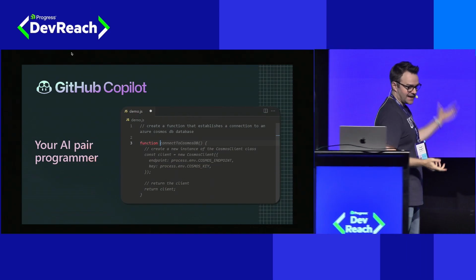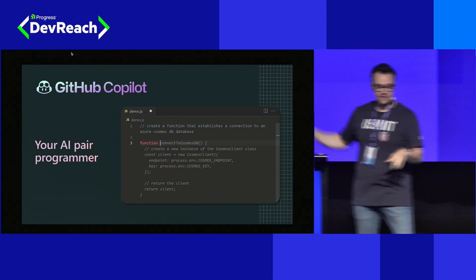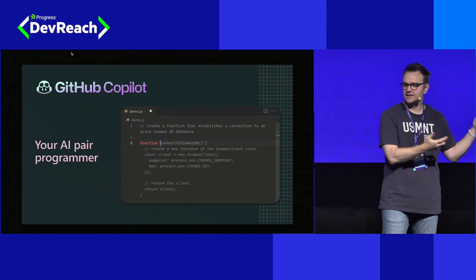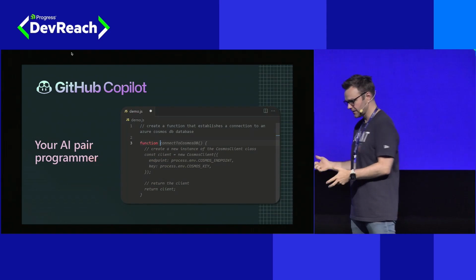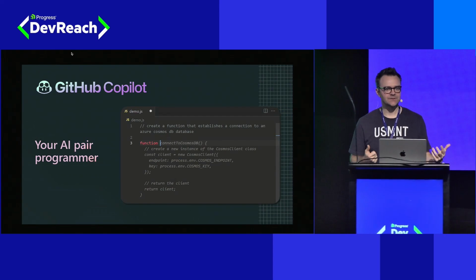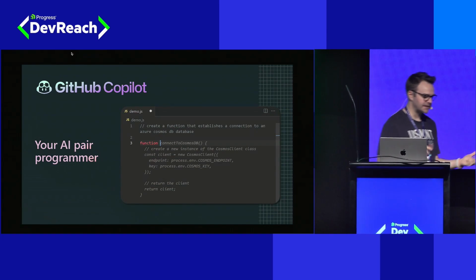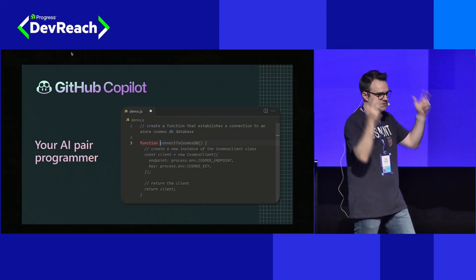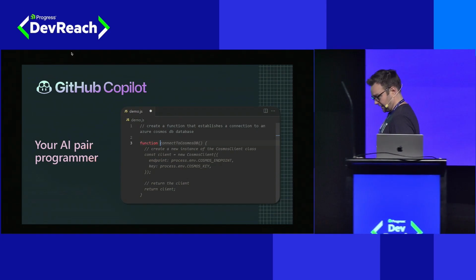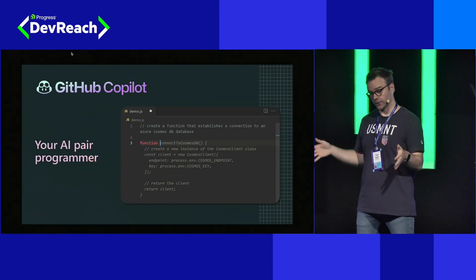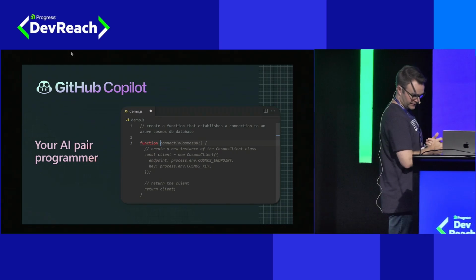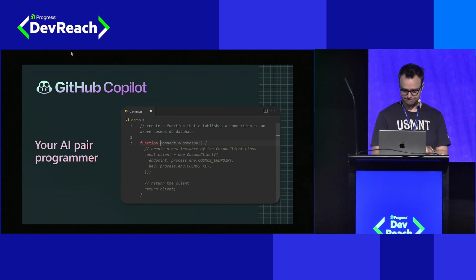Because at the end of the day, as the name says, it's really right there on the screen, this is a pair programmer. This is almost like having someone sitting there right next to you that you can ask questions of, you can bounce ideas off of, you can prompt for some help and they can give you an answer. The more you work with it, the more you realize that this is kind of an accelerant to what's already in your head. And what we aim to do today in this session is both introduce you to how this works, but also give you some tips for how you can get the most out of this virtual pair programmer sitting next to you in your IDE.